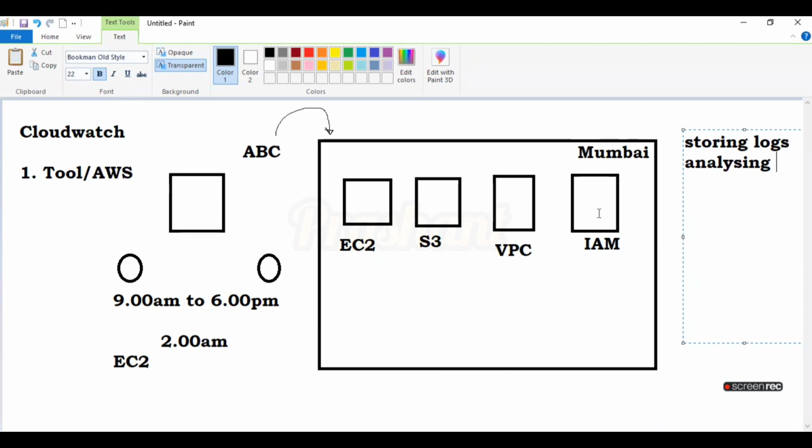Analyze the log means once AWS generates the logs, AWS has a lot of information in the logs, right? If AWS has a huge data set, in future, if you apply some machine learning algorithm on it, it will automatically give the reply: at what time, due to which problem your service stopped, right? It's just like a recommendation. It will give the information on the basis of previous historical data, what problem happened when our S3 was terminated. Got it? This type of information will come from CloudWatch only.